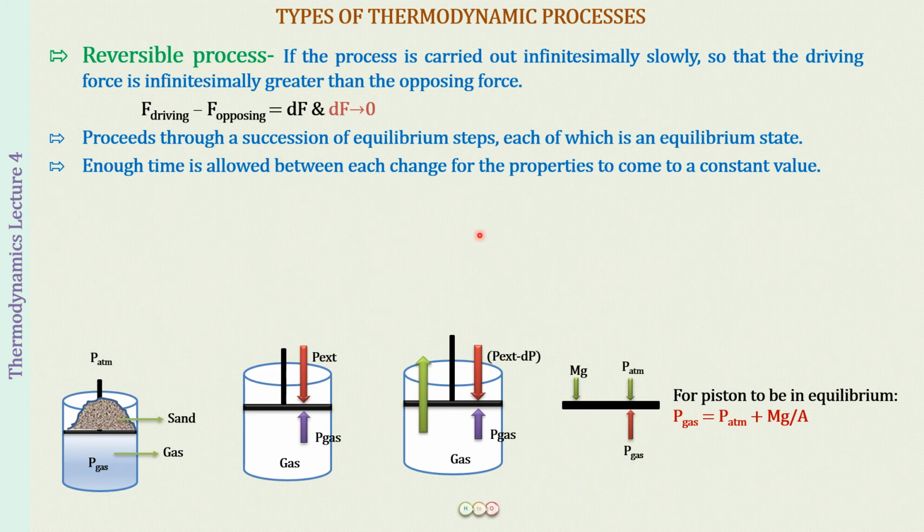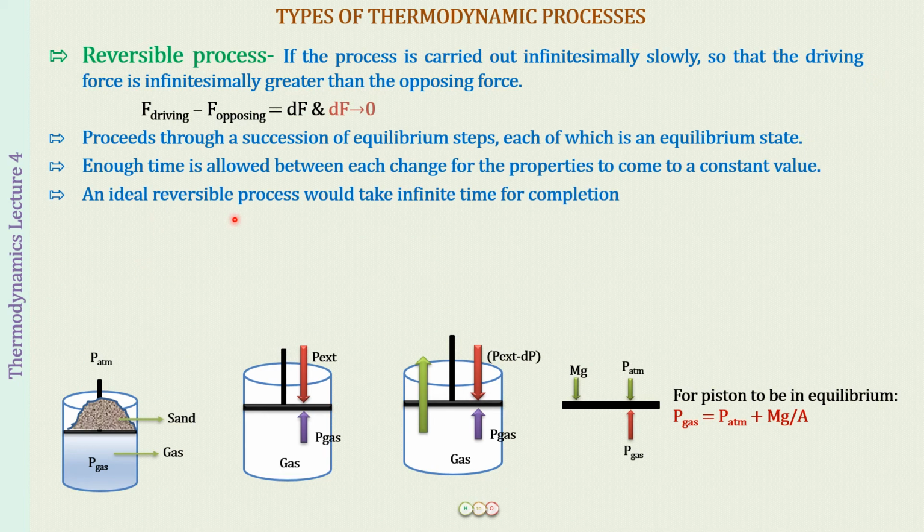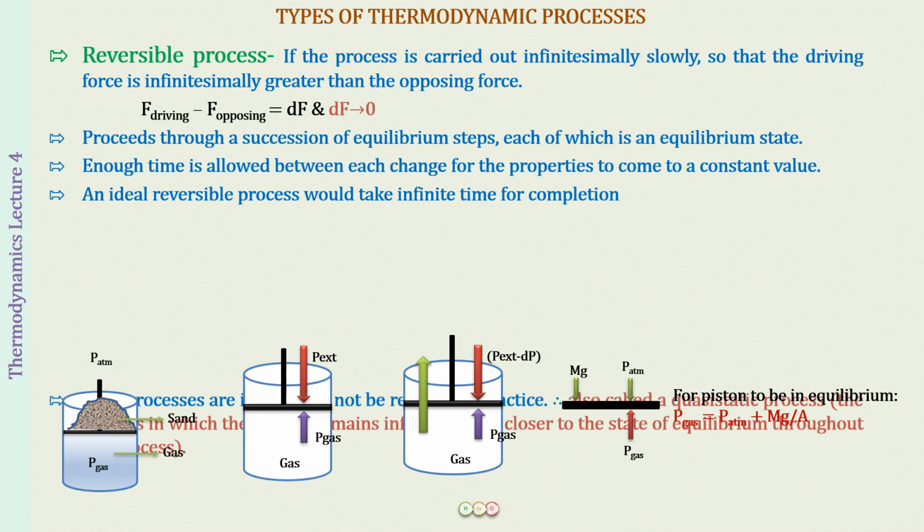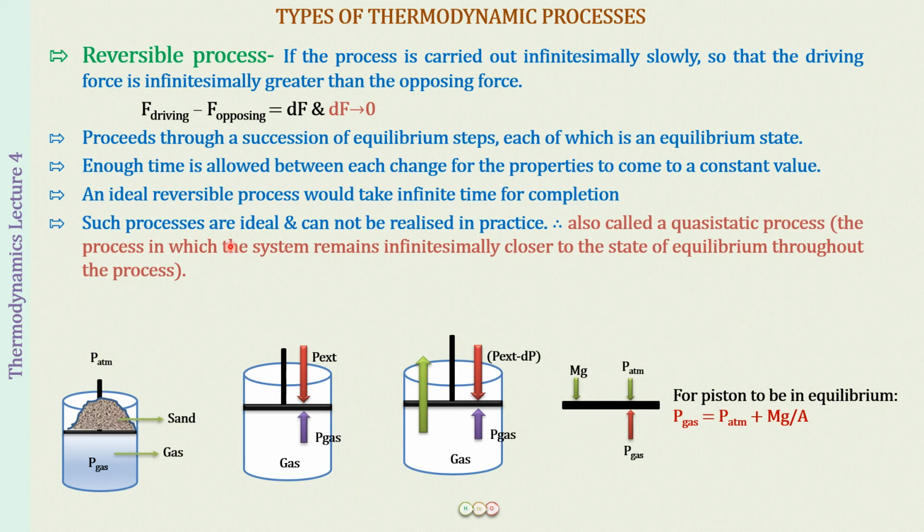Enough time is going to be allowed between each change for the properties to come to a constant value. So we will first of all decrease the amount of sand. We will wait till it becomes stable. Then again we will remove some amount of sand. Again we will allow the piston to become stable, so that every time an equilibrium state is attained. So an ideal reversible process takes an infinite time for completion. It is going to be a very long time for an ideal reversible process to be complete. Such processes are just ideal only. They cannot be realized in practice.